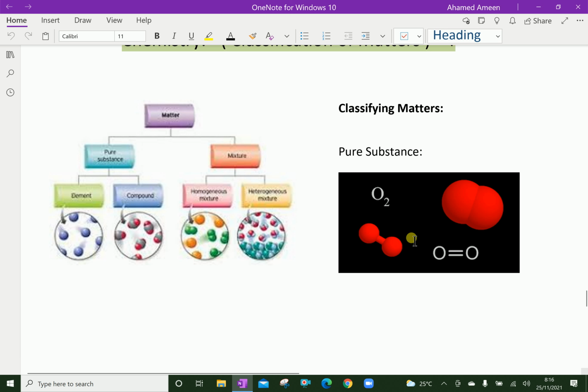Every pure substance has characteristic properties that can be used to identify it. Characteristic properties can be physical or chemical properties. For example, the melting point of copper is 1083 degrees centigrade, which is a physical property characteristic of copper. There are two types of pure substances, elements and compounds.